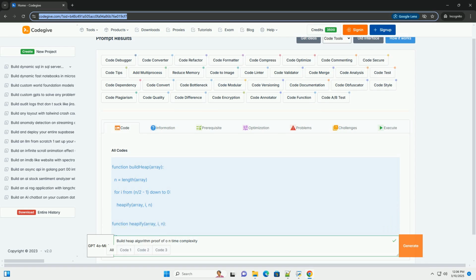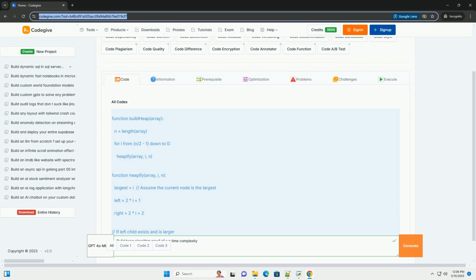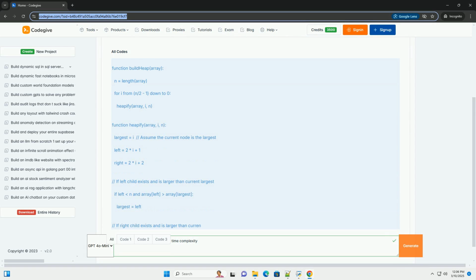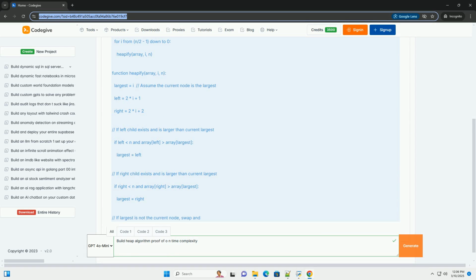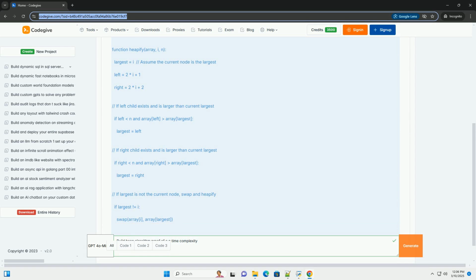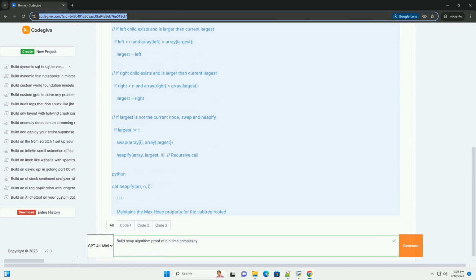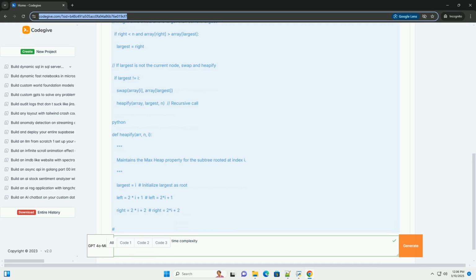OK, let's dive into the build heap algorithm, its time complexity proof, and a code example. This is a fundamental concept in understanding heaps and priority queues. What is a heap? A heap is a specialized tree-based data structure that satisfies the heap property. There are two main types of heaps.